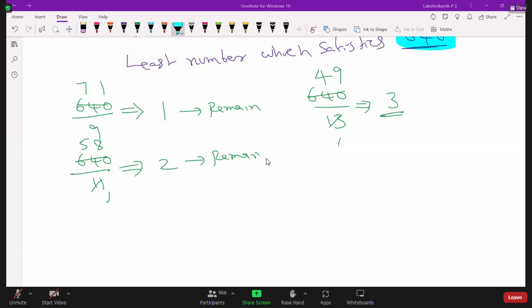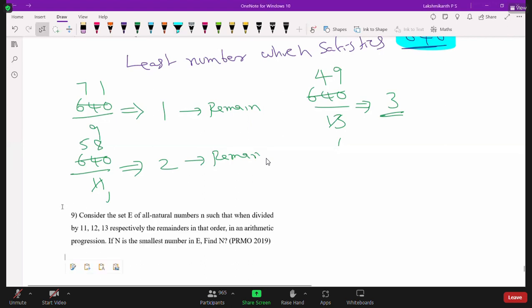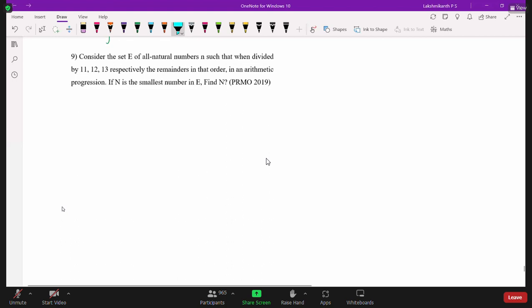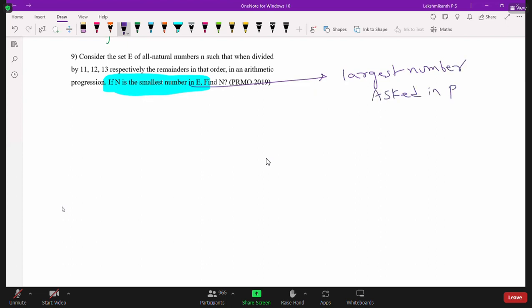And in the last PRMO, they asked one question based on this. In PRMO 2019, they asked about n being the smallest number in E. In the original question paper, they asked for the largest number. That question was a mistake, so they gave a bonus. But the general question should be the smallest number in E.